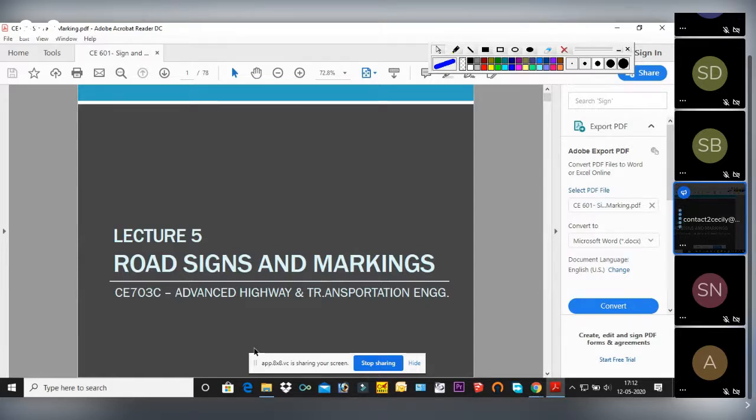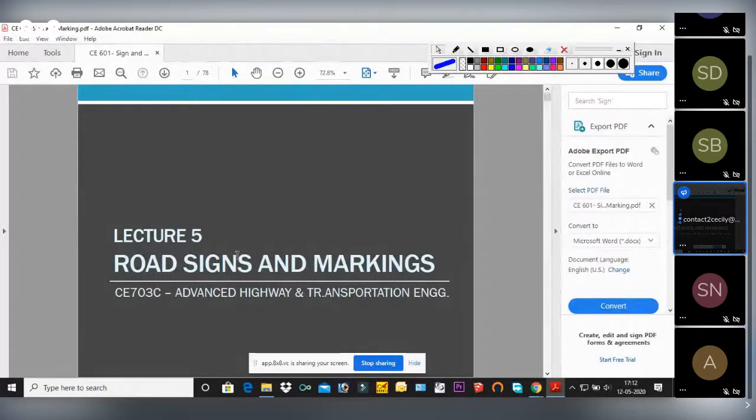Now what are those traffic control devices? Among these traffic control devices, the most important are road signs and markings. While traveling on the roadway, on a highway, you have all seen these road signs and markings, but I think you couldn't identify them.